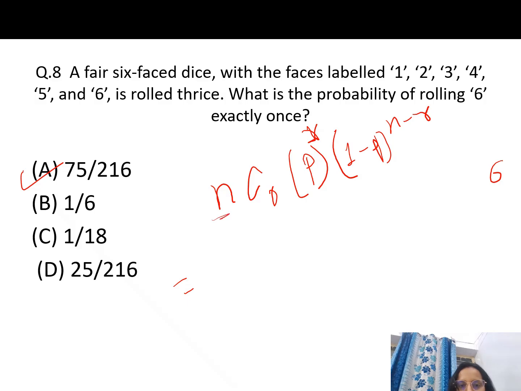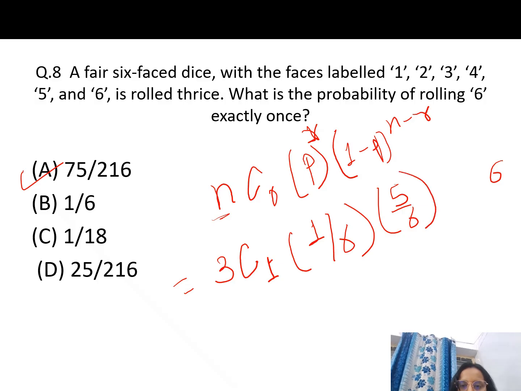N means 3C, and this 6 has to come exactly once, so this is your 1. Probability of 6 coming is 1 by 6, and probability of not coming 6 is 1 minus 1 by 6, that is 5 by 6, and this is 3 minus 1, that is 2. So in this way, with this formula also, you can solve this.